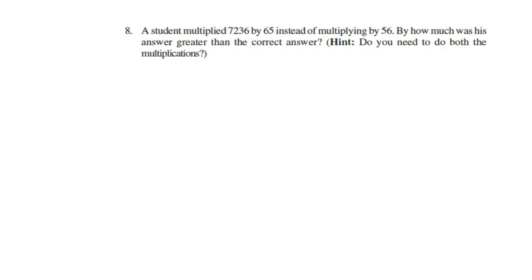Now first here we are doing two things. First we need to multiply 7,236, that is the wrong answer, minus the original answer. Wrong answer minus original answer, you will get the result. Right? Now directly I am solving like this. Solution. Wrong multiplication minus right multiplication.